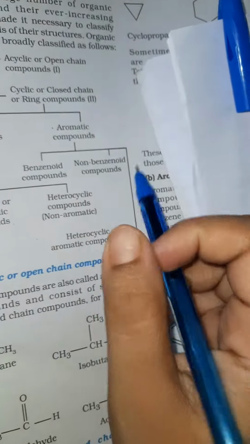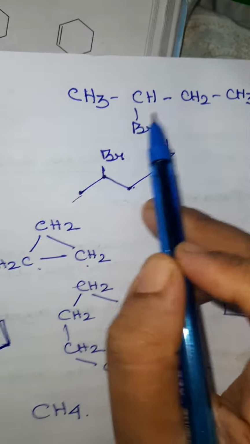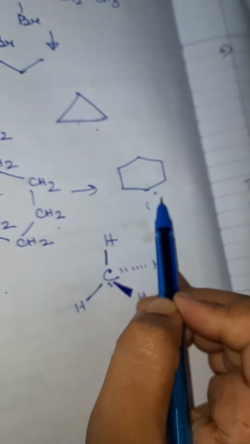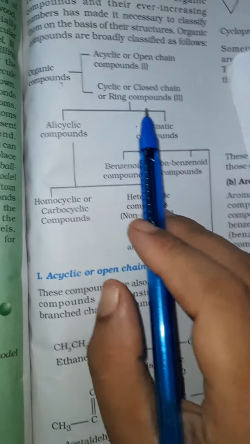Next we come to classification of organic compounds. Organic compounds are basically classified into two types. One is open chain compound. This is an open chain compound. Another is cyclic compound. This is a cyclic compound. Okay, so first classification, open chain or cyclic compounds.